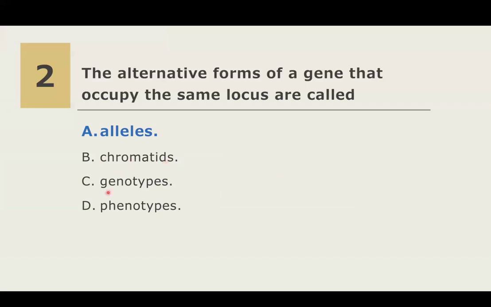Letter C, genotype. Genotype refers to the entire genetic makeup of an organism, or specifically the combination of alleles an individual has for a particular trait. And then phenotypes, this refers to the observable traits or characteristics expressed by an organism which result from the interaction of genotype and the environment. Therefore, the precise term here is alleles.